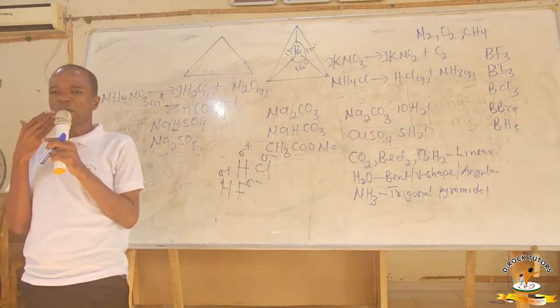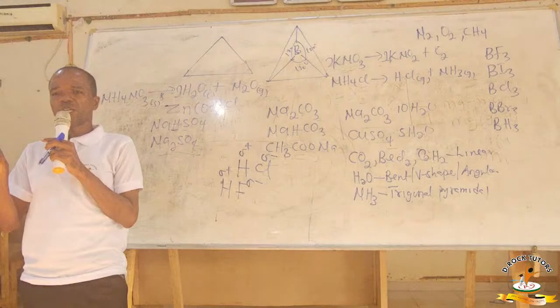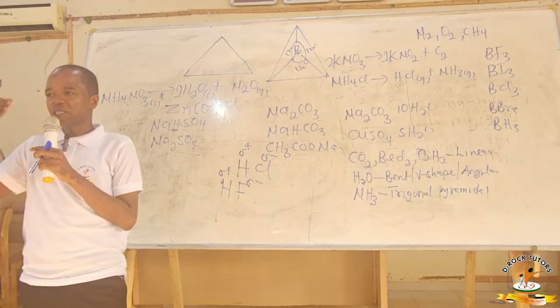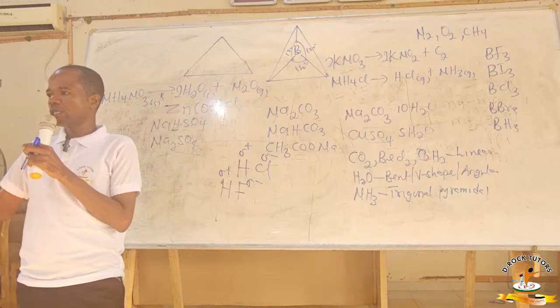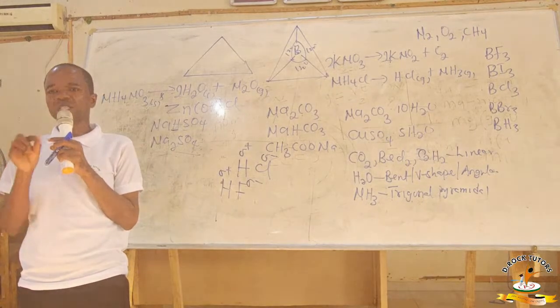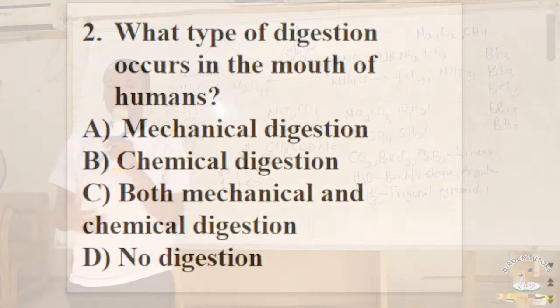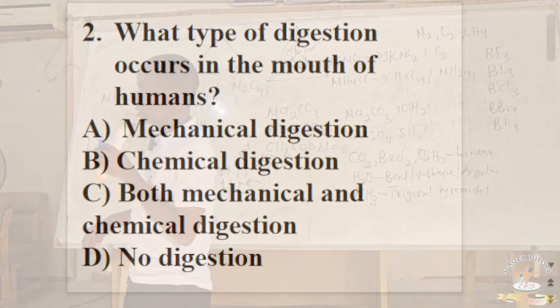So in the human mouth, two types of digestion occur. The mechanical digestion, which is carried out by the teeth, as the teeth break down the food particles, and then chemical digestion, which is carried out by the thiolane, when it converts starch, the carbohydrate, to maltose. So the correct answer will be both mechanical and chemical digestion, which is option C.